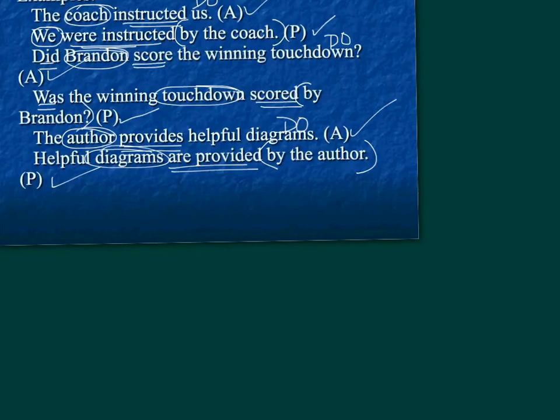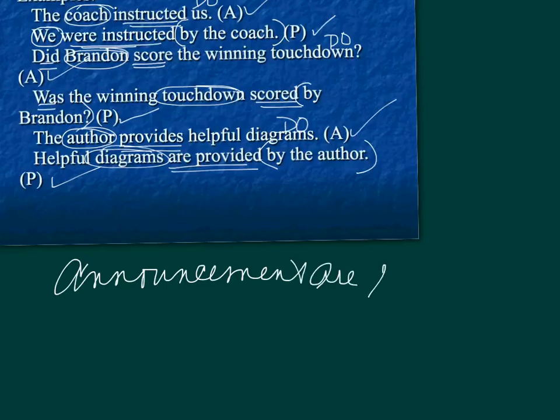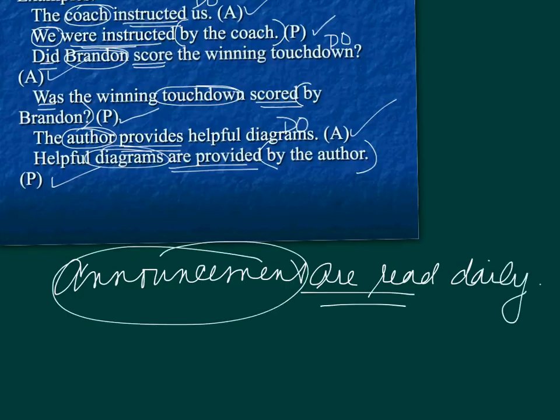There are times when passive voice is unavoidable. For example, in the sentence, announcements are read daily, the verb is are read, the subject is announcements. Do we know who's doing the reading? No, we don't. This is passive voice, but it's okay. We don't know who's doing the reading, and we don't want to communicate who's doing the reading. So here's an example of a time where passive voice would be unavoidable.